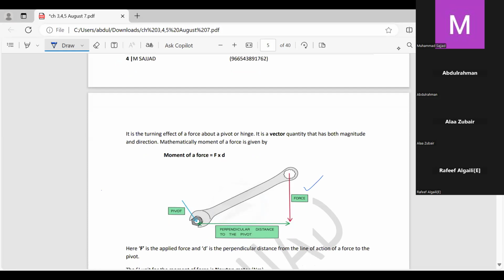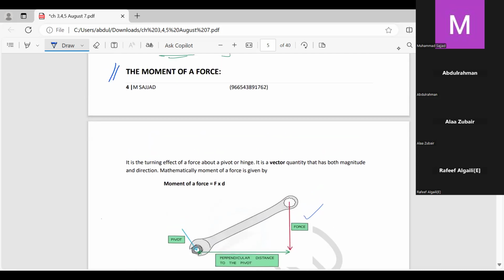And another very good example of this moment of a force is the opening of a door and shutting of a door or a gate, which completely follows the definition of the moment of a force. So I have to give you many examples on this, so stay connected.